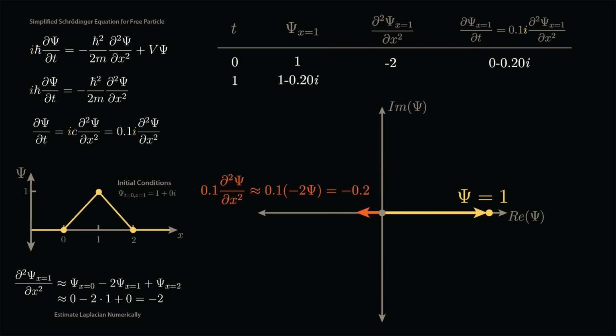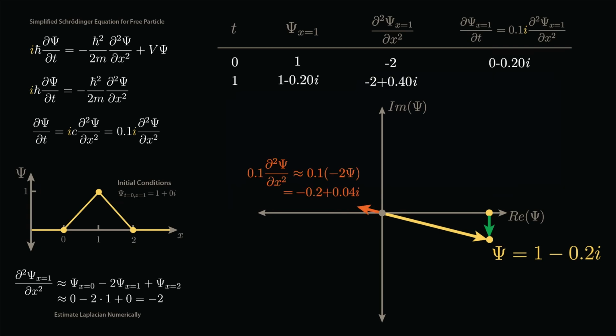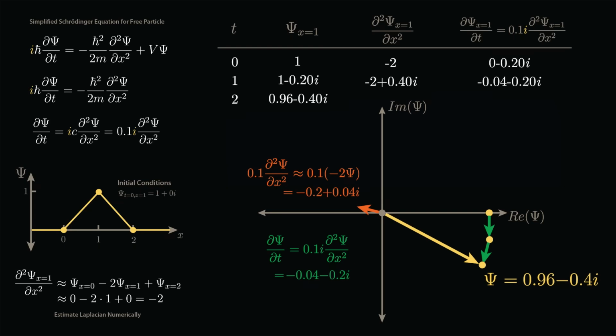Now importantly, before we add this result to update our current value of ψ, Schrödinger's equation tells us to multiply by i, which on the complex plane rotates our vector by 90 degrees to the left. We then add this vector to our current value of ψ to compute the next value of ψ. Repeating this process, we estimate the second spatial derivative of our new wave function, which again flips ψ across the origin. We again scale and rotate by 90 degrees, and update ψ with our new value of dψ/dt.